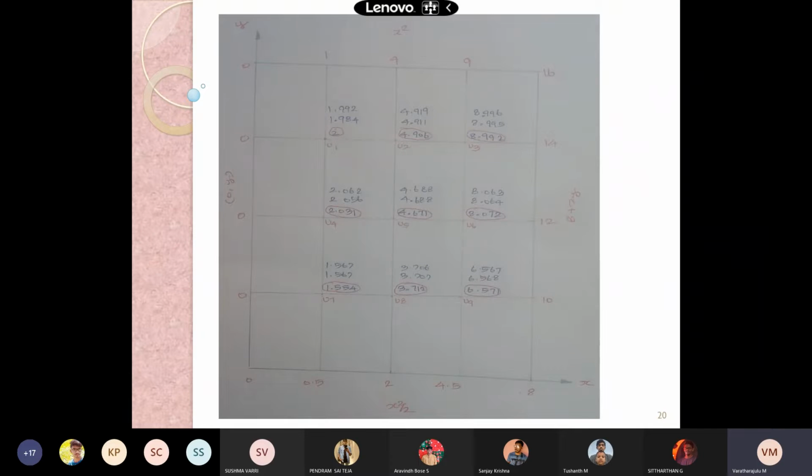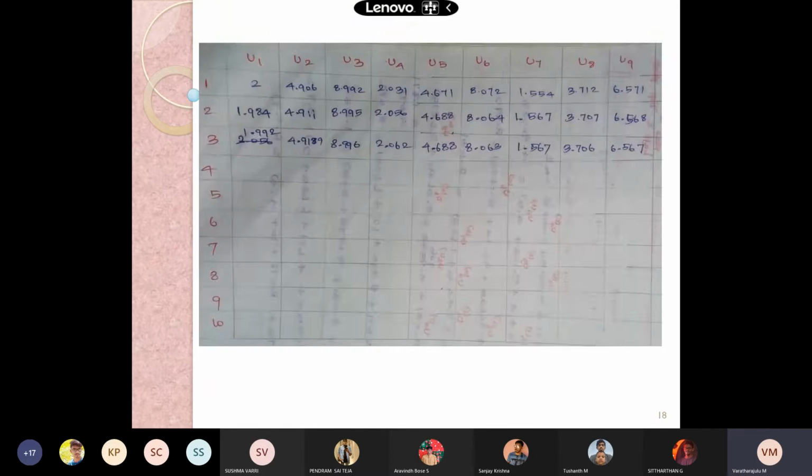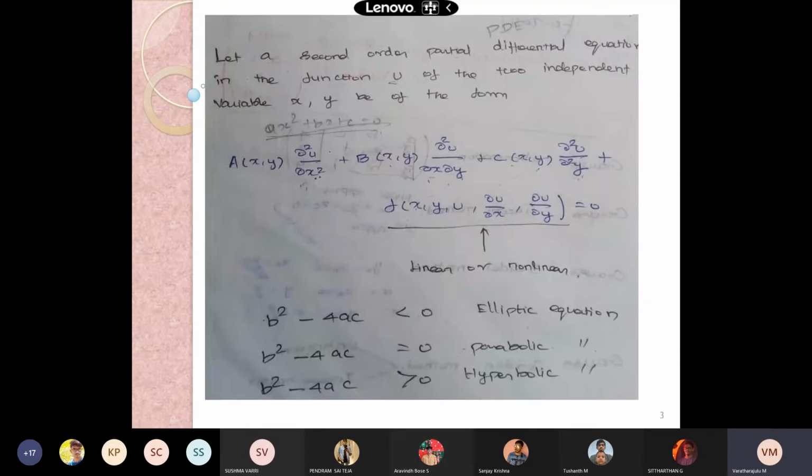Now, to solve. Yesterday we were introduced to the initial value problem and the boundary value problem.